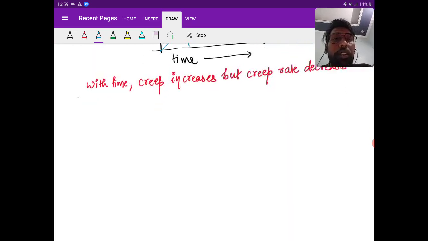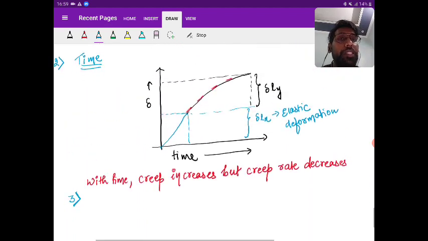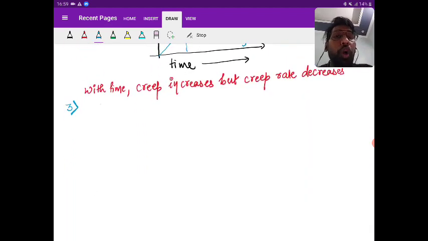The third factor that is going to affect the creep is the magnitude or nature of load. That is nothing but magnitude.